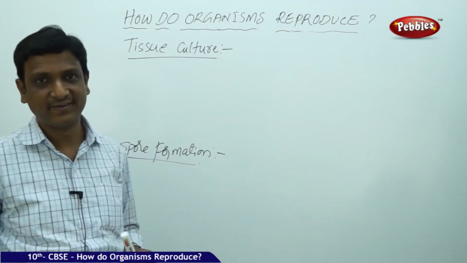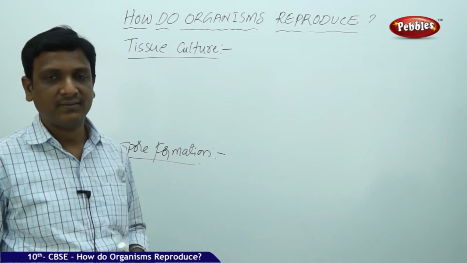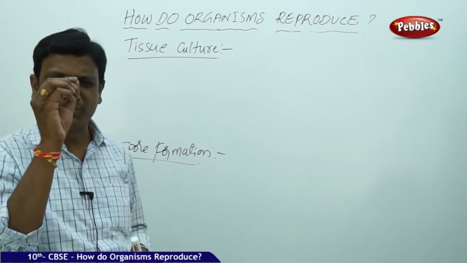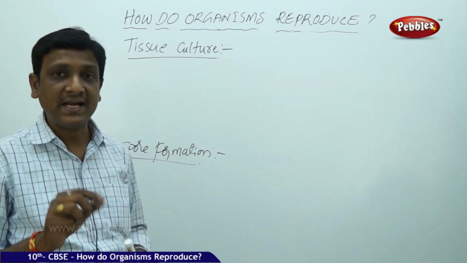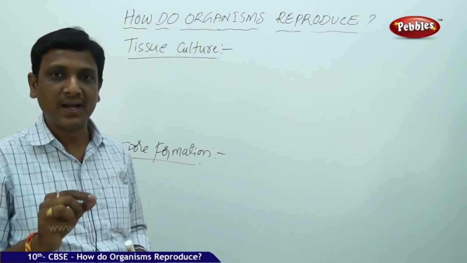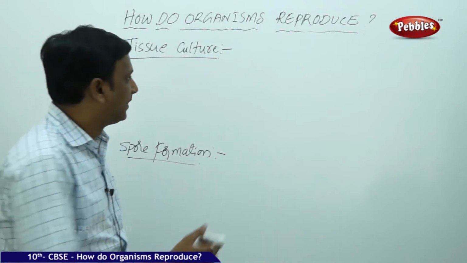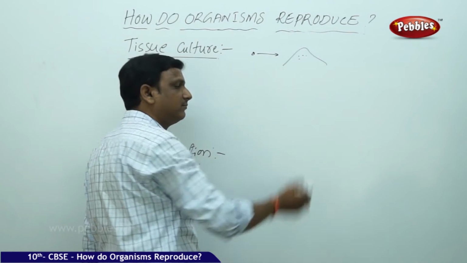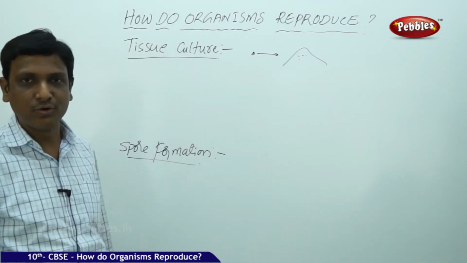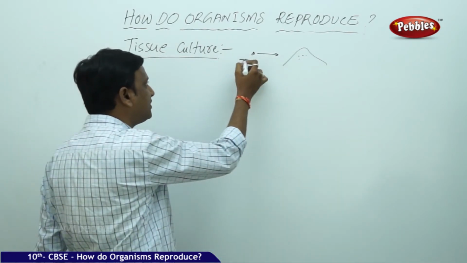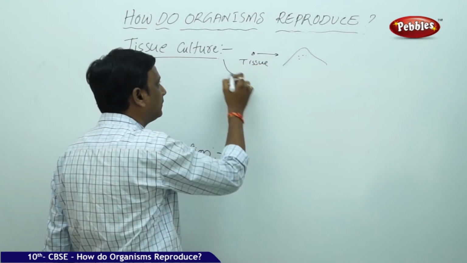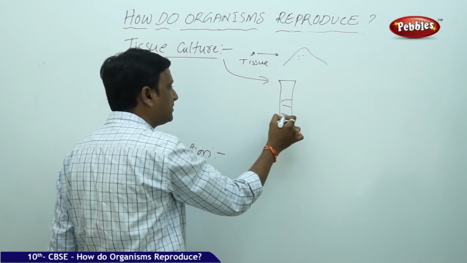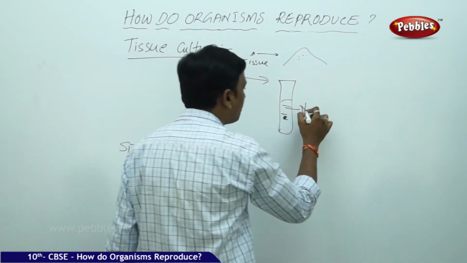That is big enough. But here, a few cells which are invisible, a very small tissue, you have taken. Plants have the capability of producing a new plant even from a small tissue. But the small tissue that is collected, you cannot keep it in the soil. It will decompose. It cannot grow into a new plant. Then what do we do with this tissue? We can keep the tissue in a test tube, in a nutrient medium.